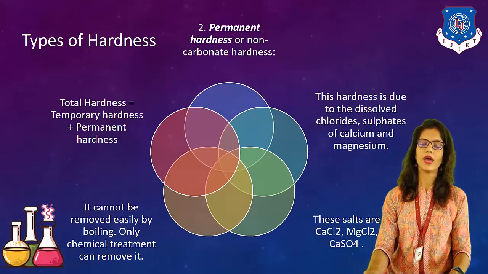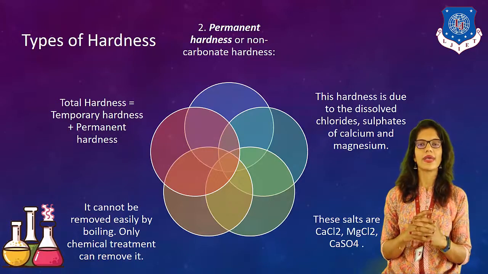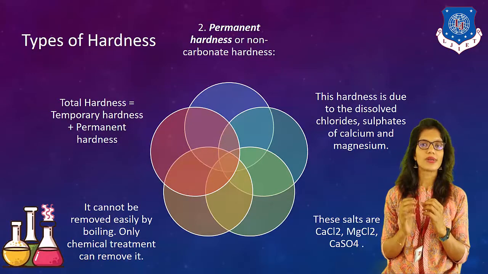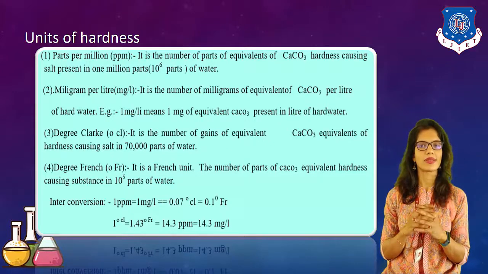Okay. Now, let's move ahead to our next topic. Our next topic is units of hardness. We have to calculate some numericals based upon this. So we have to take into account which kinds of units can be used to describe hardness. Here we have ppm, the second one is mg per liter, the third one is degree Clark, and the fourth one is degree French. Now let's see them one by one.